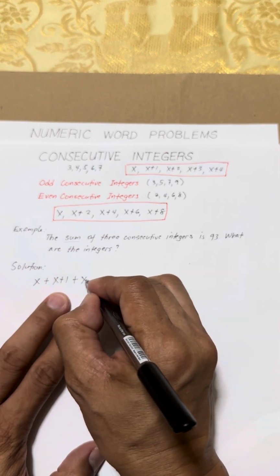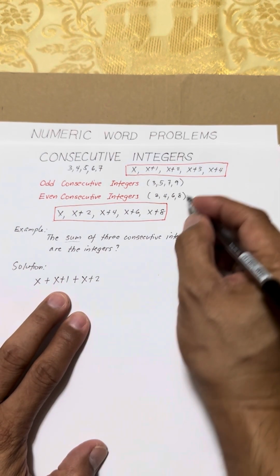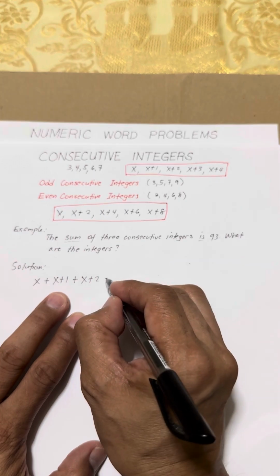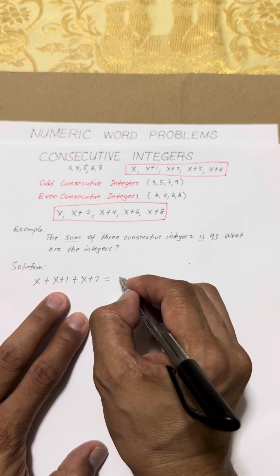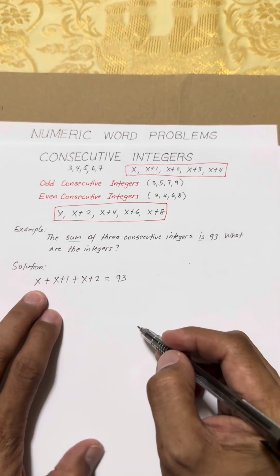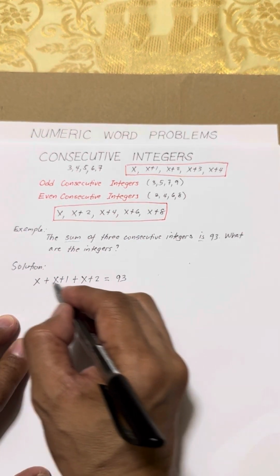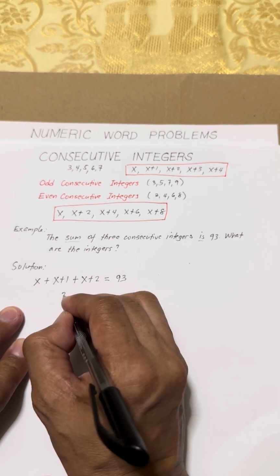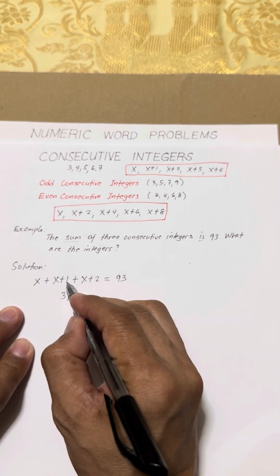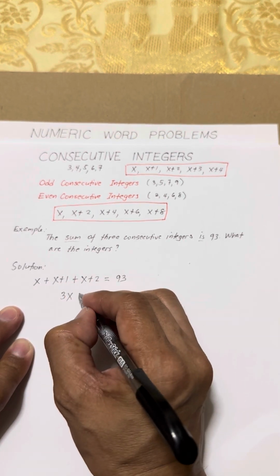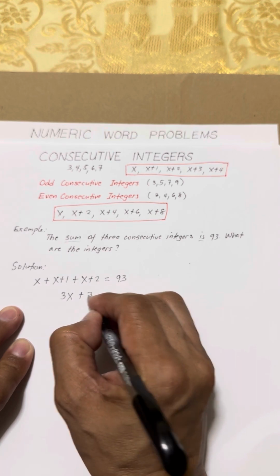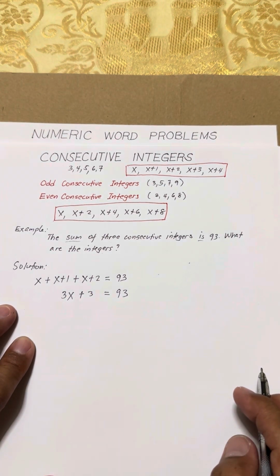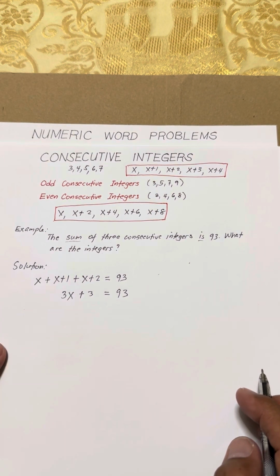Then "is" means equals, then we have 93. Combining similar terms, x plus x plus x is 3x, then 1 plus 2 is 3, so we have 3x plus 3 equals 93. This is the equation we formed out of the given problem.